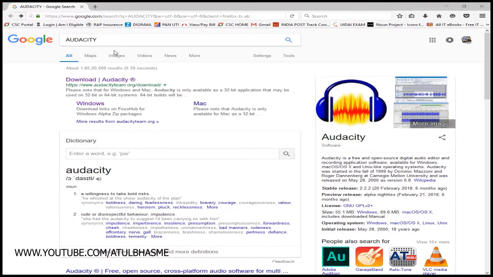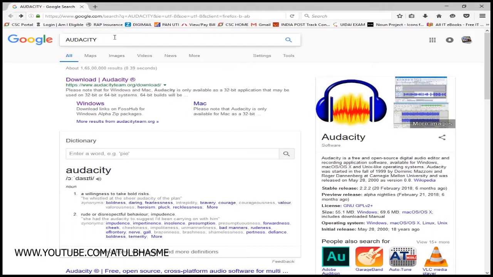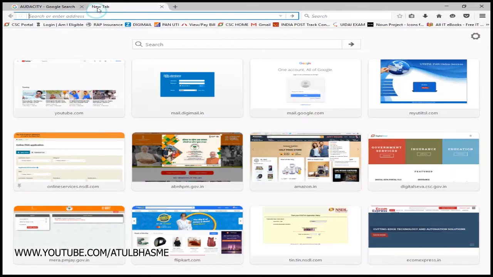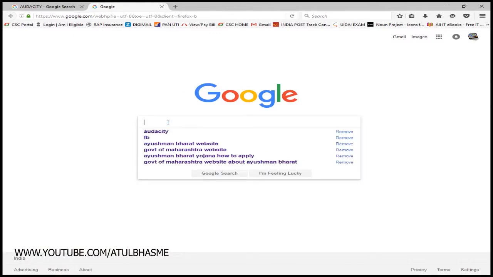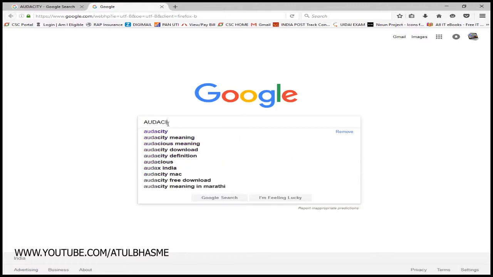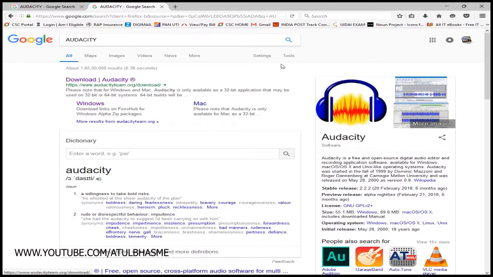In this video, we are going to download and use Audacity, a free software for removing noises in your audio. So, for that, first go to Google and type Audacity, and hit enter. Here is the first link, which is the official website of Audacity. Click on it.